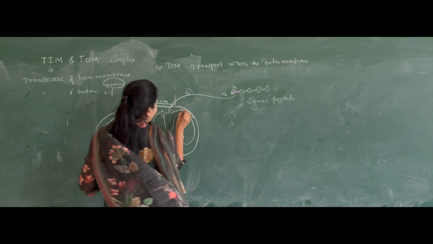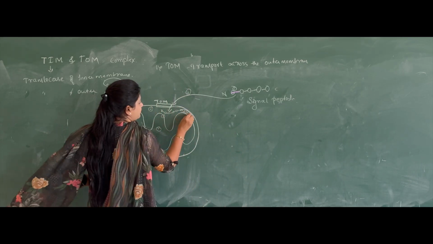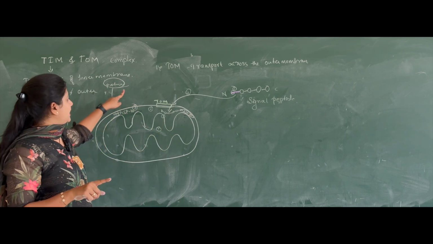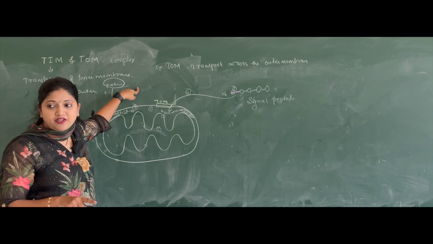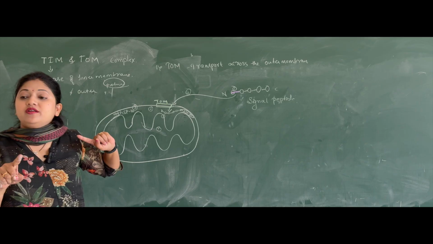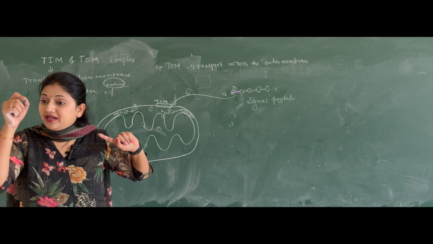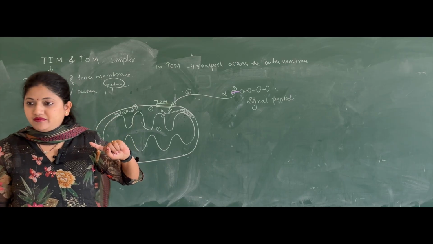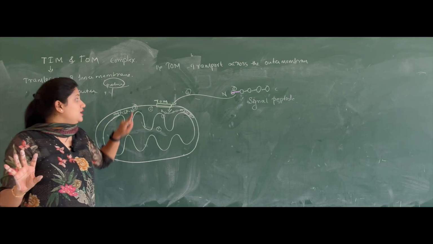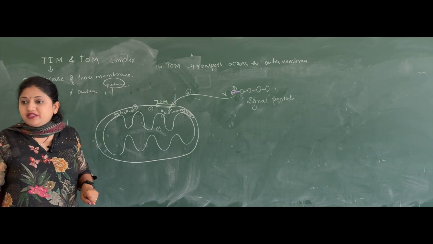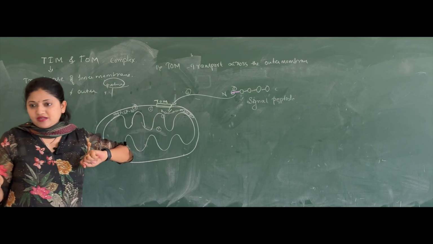It will come and bind to the protein HSP70. HSP70 is present in the cytoplasm also, and HSP70 is present in the mitochondria also. The one which is present in the mitochondria, we usually write it as mt HSP70, that is, mitochondrial HSP70. If we just write HSP70, it is cytoplasmic HSP70. If we write mt HSP70, it is mitochondrial HSP70.